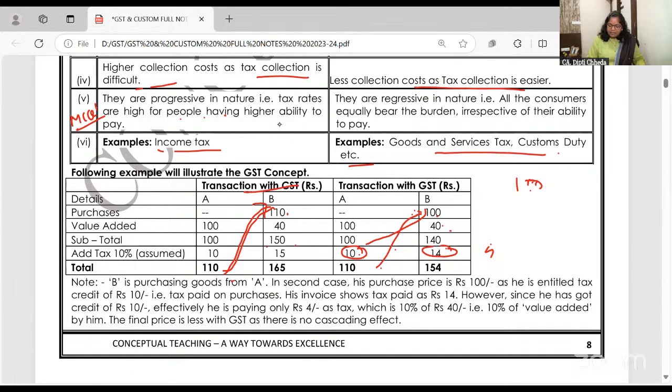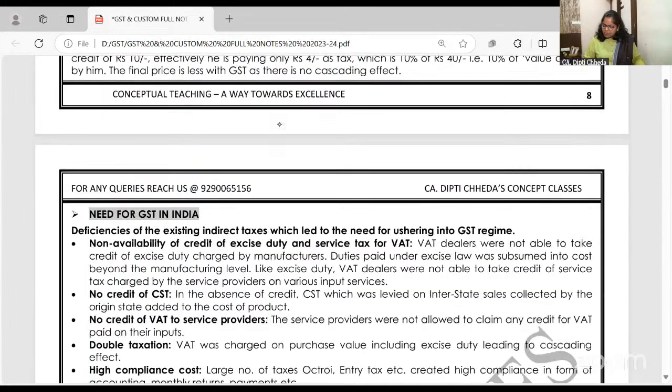Again 40, 150, 15, 165. So obviously in old taxes, the cost was higher finally. Here the cost is lower. And when I am charging 10% on 150, I am charging on 100, 10, 40. So tax on tax. I think it's okay if we are going like this. Understood?